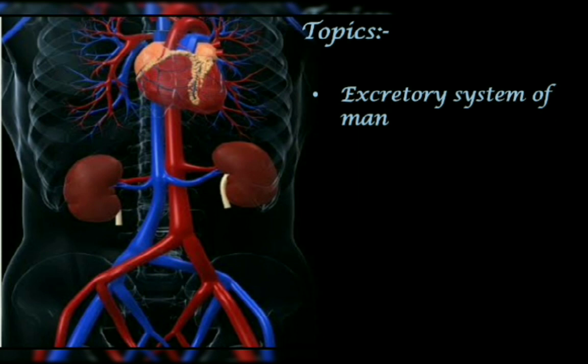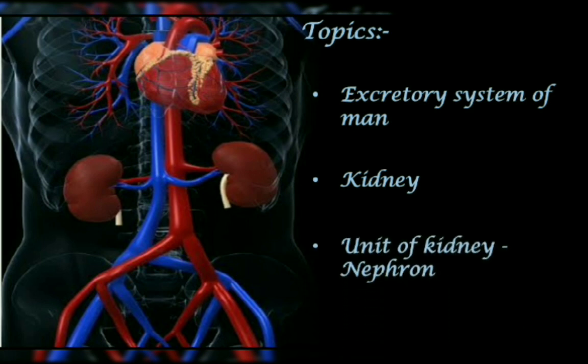The excretory system in man basically depends on the kidney, because the kidney helps in filtration. Second is the kidney itself. We will discuss the kidney structure and its parts, such as what is the hilus, what are the convex and concave parts of the kidney, and what are the renal artery and renal veins.